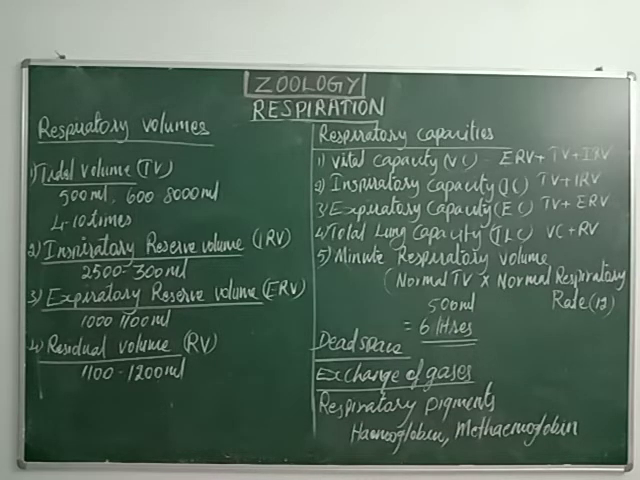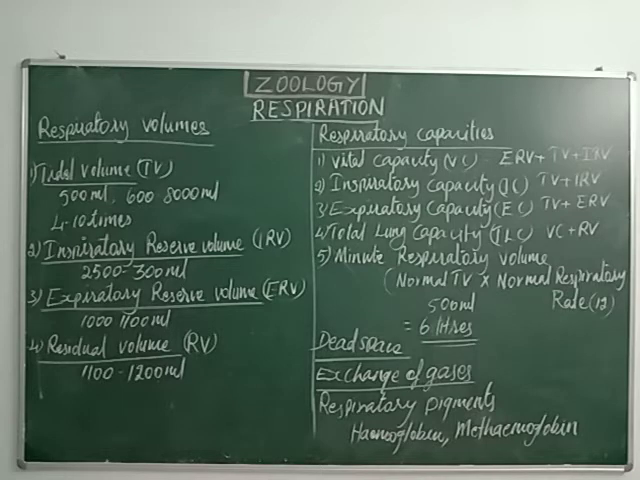So it can be calculated by multiplying the normal tidal volume by the normal respiratory rate. That is called minute respiratory volume.